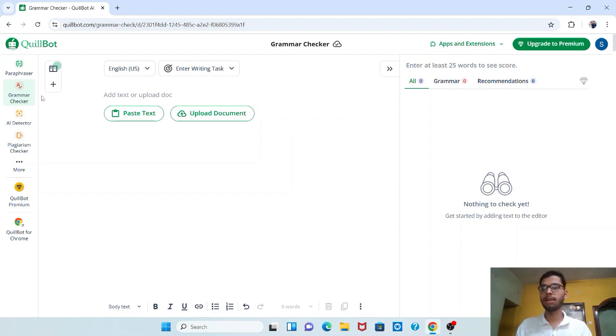Firstly, let's go with the grammar checker. At the left side of the screen, you can see something known as the grammar checker. If I click on it, it asks me to add text or upload a document. If you have any document written by you, you can copy that and paste it over here and it will give you the results. Or you can even upload the document. For now, I don't have any documents, so I will just write a text over here, and you can see that the AI detects the grammatical errors and displays the correct answers which we can use.